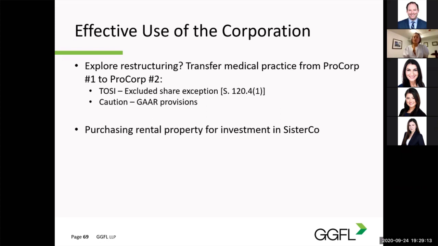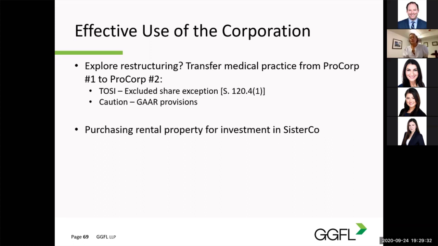CRA also did note that any transaction or series of transactions undertaken primarily to obtain the excluded amount exemption in a manner that would frustrate the object, spirit, and purpose of the TOSI rules, they would seek to apply GAAR, which is a penalty provision of general anti-avoidance tax rules.